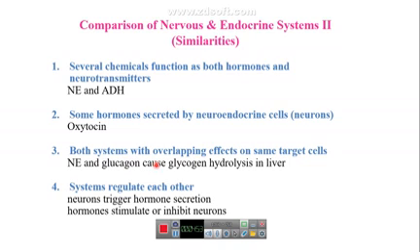They are affected by the level of glucose in the blood and cause glycogen hydrolysis in the liver, but the outer stimulus is different. Norepinephrine is a response to stress and nervous stimulus, while glucagon responds to the level of glucose in the blood. These two systems regulate each other, like a neuron triggers hormone secretion and hormones stimulate or inhibit neurons.